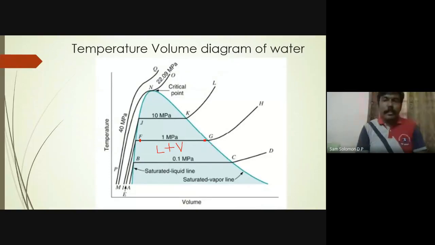I just need to give a little bit of heat so that the small amount of moisture content which is present can also be evaporated and everything will be steam. That is why they use the word quality. Quality represents how much vapor is available in steam.